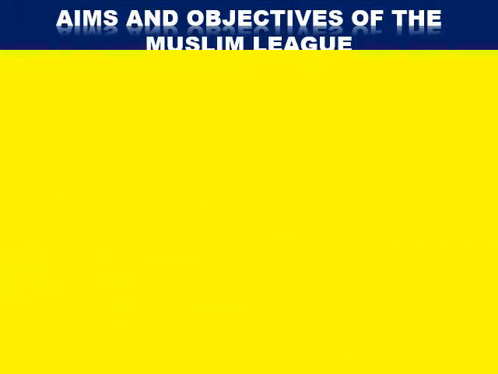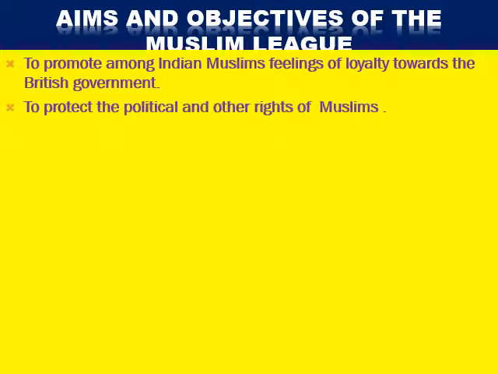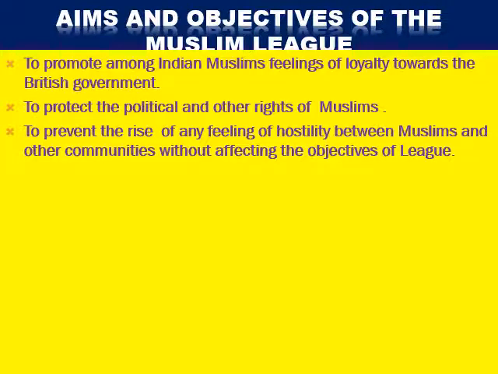What are the aims and objectives of the Muslim League? Basically they focused on three aims. First, to promote among Indian Muslims a feeling of loyalty towards the British government. Second, to protect the political and other rights of Muslims. Third, to prevent the rise of any feelings of hostility between Muslims and other communities, without affecting the objectives of the League. Only the first and second points were really implemented by the Muslim League, not the third one, because obviously this organization was created to pursue their own interests. This feeling of hostility Muslims already had against the Hindus, so they formed this organization.